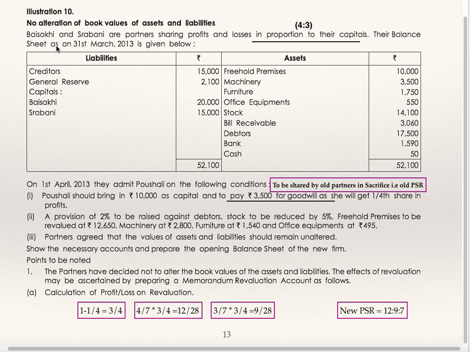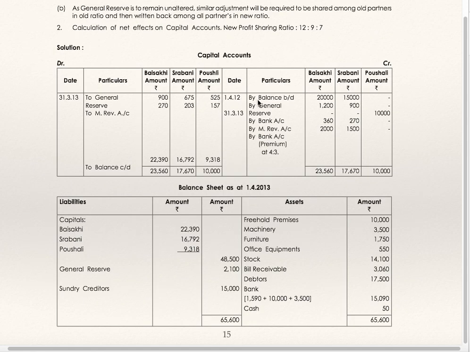Again raise it, that is, Baishakhi debit, Shravani debit, Paushali debit to general reserve in the ratio 12 is to 9 is to 7. By balance brought down, capital balances, by general reserve written off between old partners in the old profit sharing ratio, to general reserve again raised in the new profit sharing ratio, all three partners in the ratio 12 is to 9 is to 7.